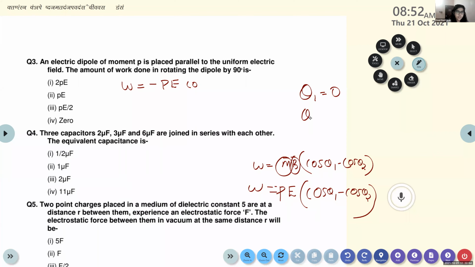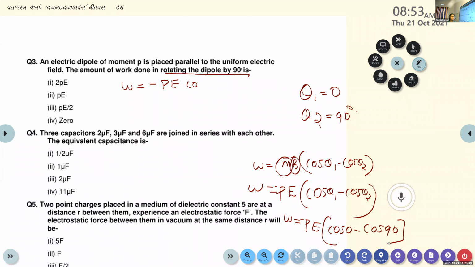For the unstable position, we are rotating the dipole by 90 degrees, so the final angle theta 2 is equal to 90 degrees. So the equation becomes W is equal to minus PE into cos 0 minus cos 90. It is rotating between these two angles, 0 and 90.